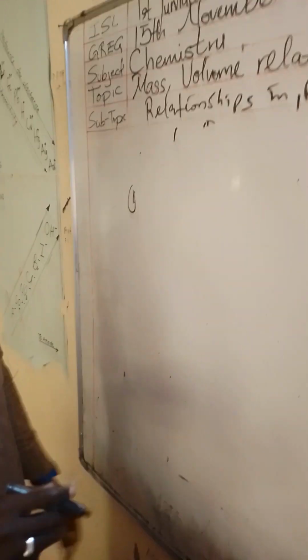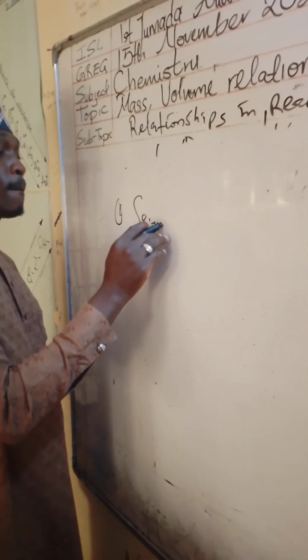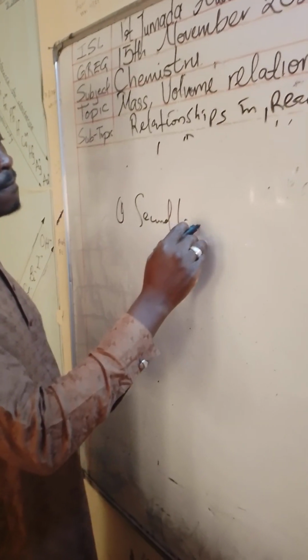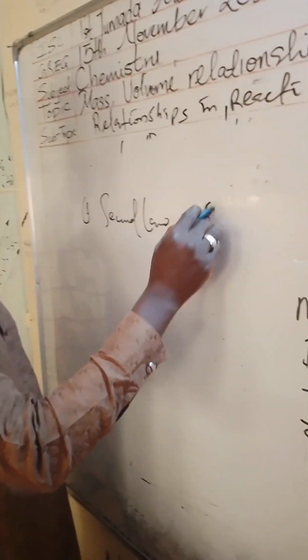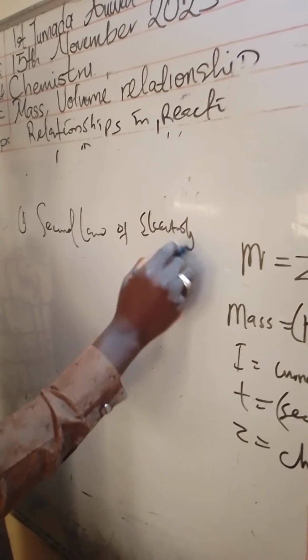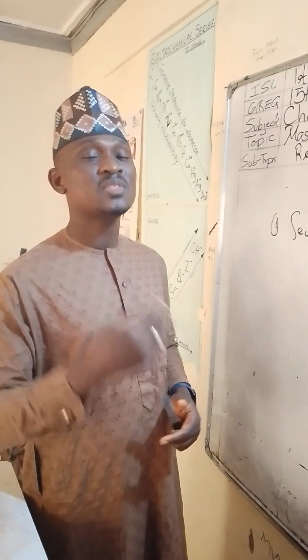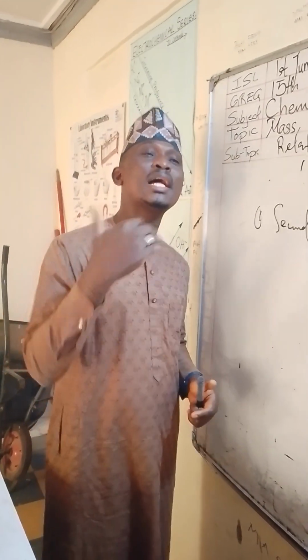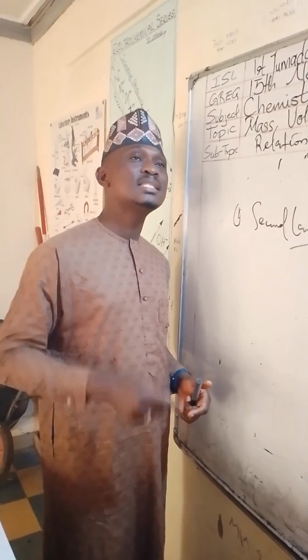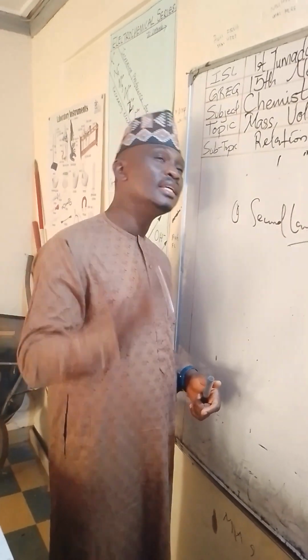Let's talk about the second law. The second law of electrolysis states that the different masses of elements or substances deposited or liberated during electrolysis are directly proportional to their chemical equivalents.